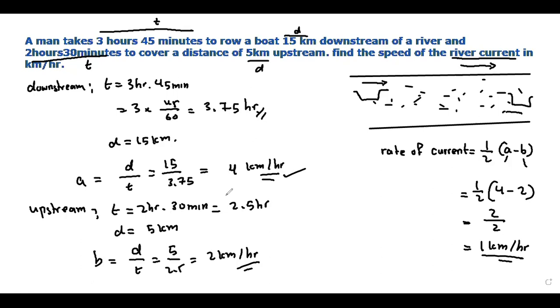Okay. So A, the downstream value, we got as 4 kilometers per hour. Upstream value we got as 2 kilometers per hour. So the rate of stream is half of A minus B. So you will get it as 1 kilometer per hour. What does it mean? It means that the river will flow at an average of 1 kilometer per hour. All right. Is there any doubt? Please tell me if you have any doubt on this.